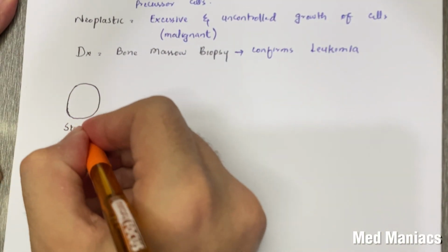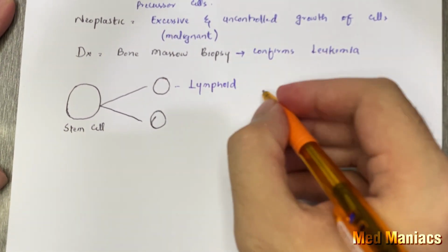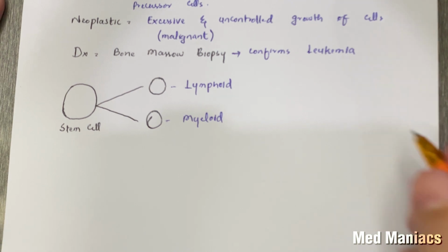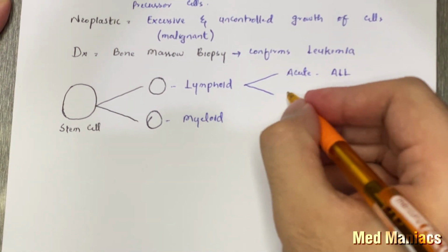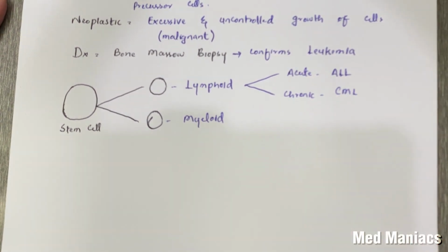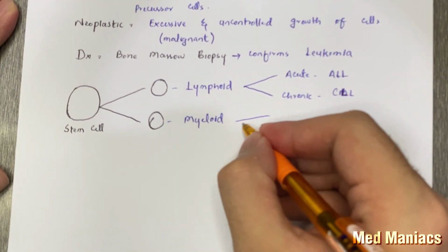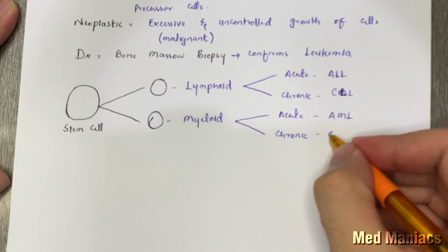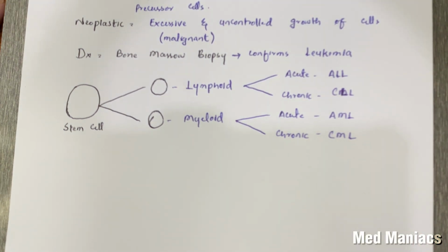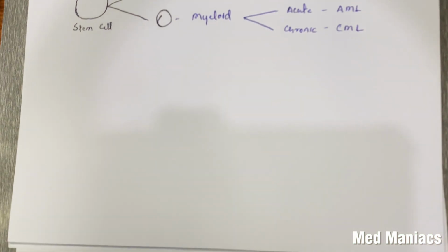Now, as we know that the hematopoietic stem cell can be differentiated into two types of cells, the lymphoid and the myeloid. If the neoplastic proliferation is of the lymphoid series, it can be divided into two types: acute lymphoid leukemia and chronic lymphoid leukemia, short form ALL and CLL respectively. But if the neoplastic proliferation is of the myeloid series, it can also be divided into two types: acute myeloid leukemia and chronic myeloid leukemia, AML and CML respectively. These are the types of leukemia, and we will discuss this in some other lecture.